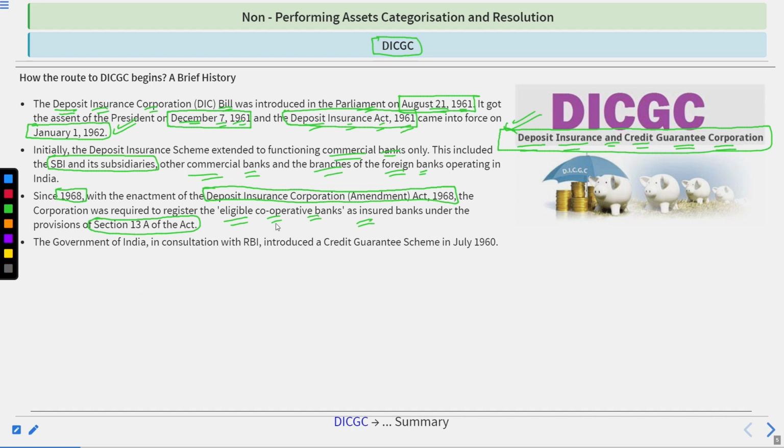Okay, like those are non-commercial banks but cooperative banks. Those banks are also entitled to receive deposits from the people, so these banks also got registered with the DICGC through the Amendment Act 1968, so that they could be entitled as insured banks.